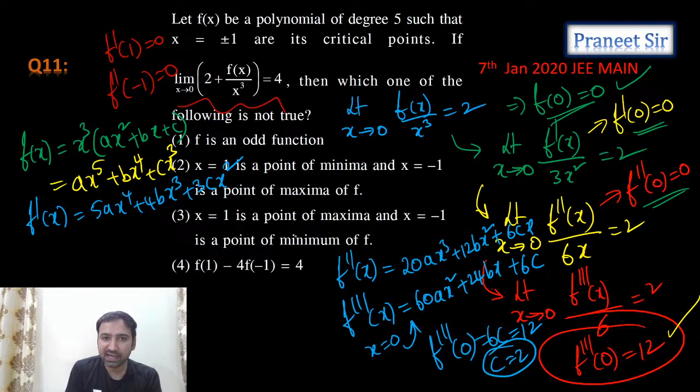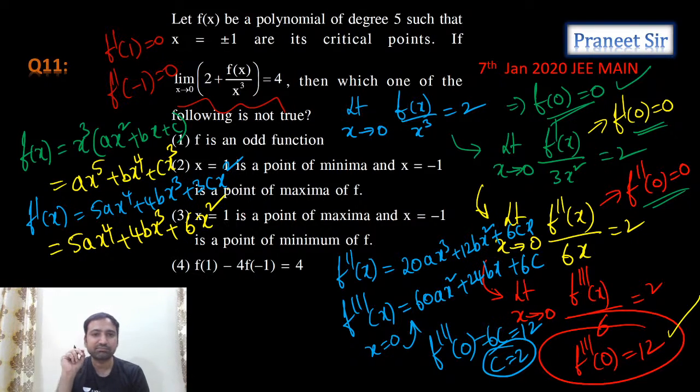Right, we got the c value, guys. Once you get the c value, you can substitute it here. If you substitute the c value, f'(x) is 5a x^4 + 4b x^3 + 6x^2, since we already know c is 2. Okay, perfect. Actually, this is a lengthy question, guys. It is a mains question, but let me finish it quickly.